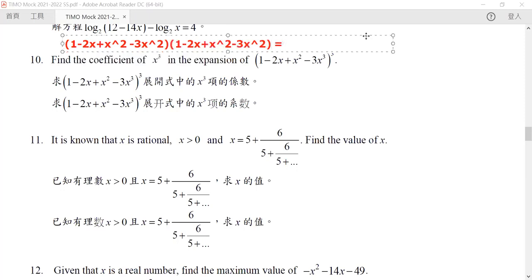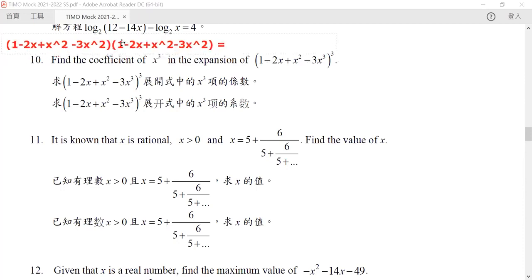As far as we have done this, we are good. So in here, if we multiply them together, we know that the least term is 1, because 1 times 1, and the next term will be equal to negative 4x, because it will be negative 2x times 1 and 1 times negative 2x. Now for our third term, x squared, there are two different ways of doing this.